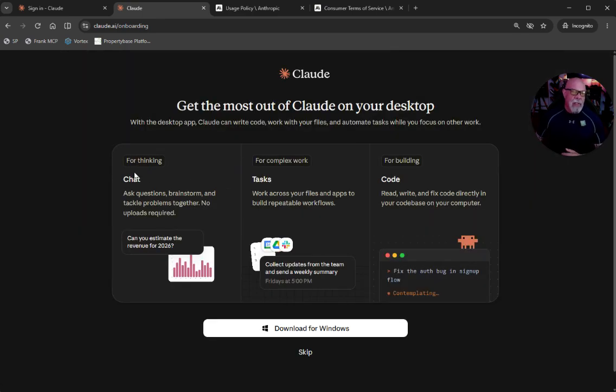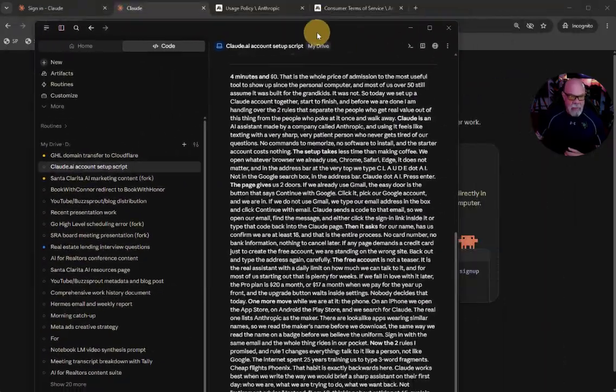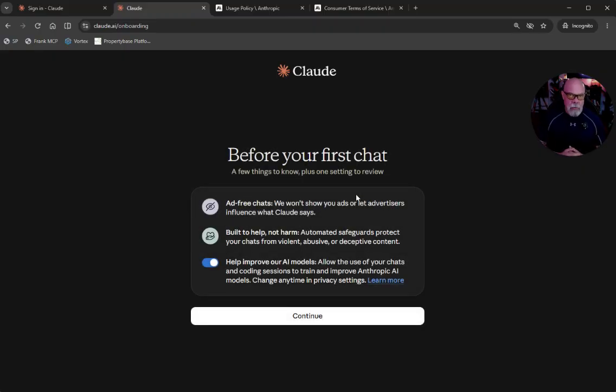And then here, it's going to give you some more instructions. Now, a couple things. You can download this onto your hard drive, and when you do that, it's going to look very similar to mine, which is going to be over here. Actually, I created a script for this. I'm not very good at going by the script, but this is somewhat what it looks like. You can do that, or you could skip this part and just use it in your browser. My recommendation for the first few times is to skip it and just use your browser.